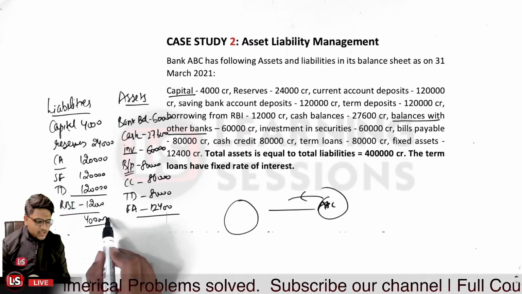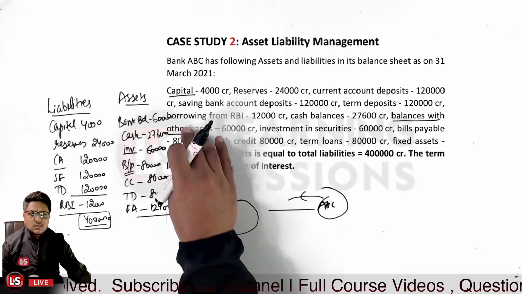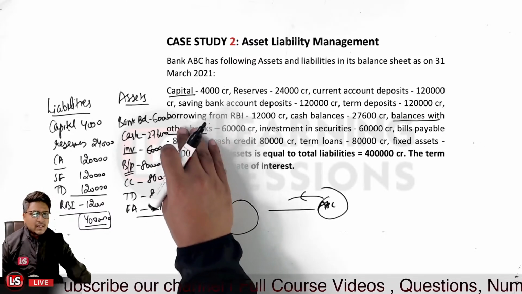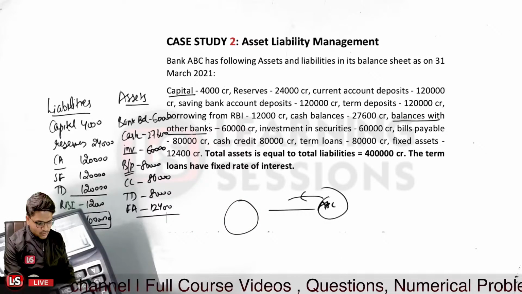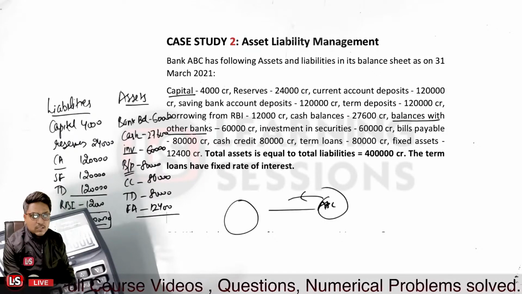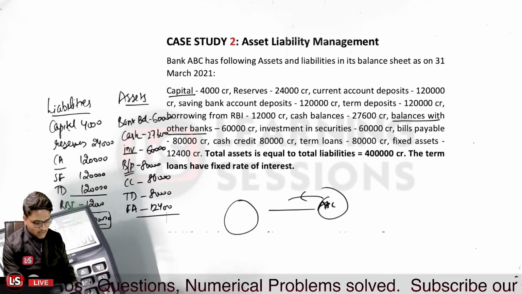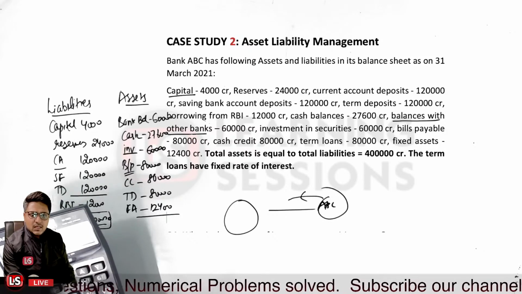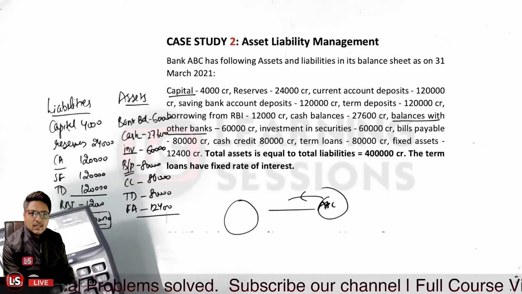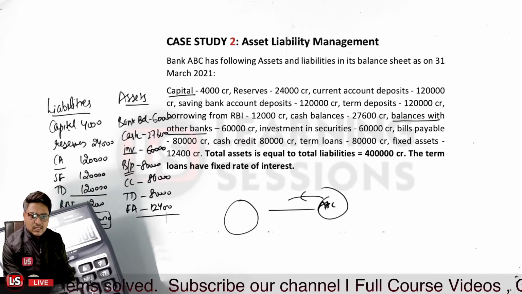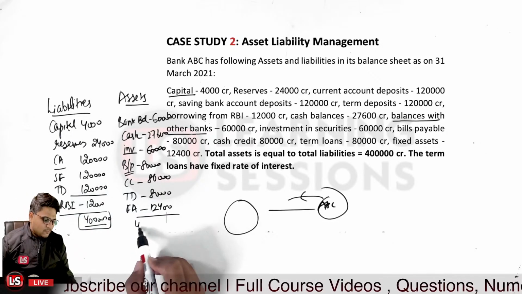We just cross-checked it. Okay, then further it is related to bank deposits. You are having bank balances with the other banks, and that is 60,000, so we'll take a total over here. So 60,000 plus 27,600 plus investments that you are having 60,000, and further for the bills payable 80,000, and then it is 80,000 again, that is 1,60,000. And then the last one, that is fixed assets, that is 12,400. That makes it 4 lakh crores.